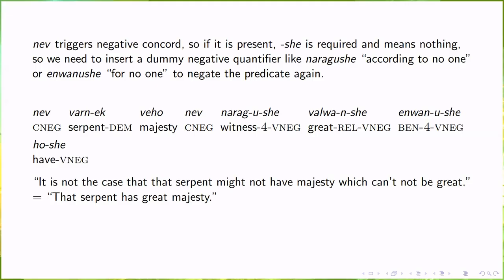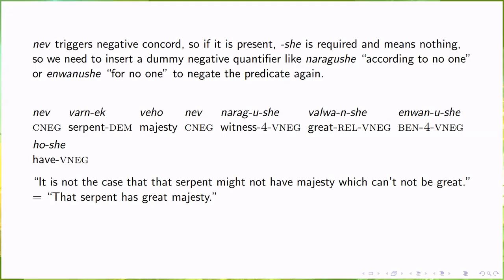The answer is we insert meaningless negative quantifiers, such as naragushe, according to no one, and enwanushe, for no one, which get us to the right number of negations, and speakers of Nar Helarion just accept as grammatical fillers, even though they can have meaning in certain circumstances. So now we are at nev varnek veho nev naragushe valwanshe enwanushe hoshe. It is not the case that that serpent might not have majesty which can't not be great.